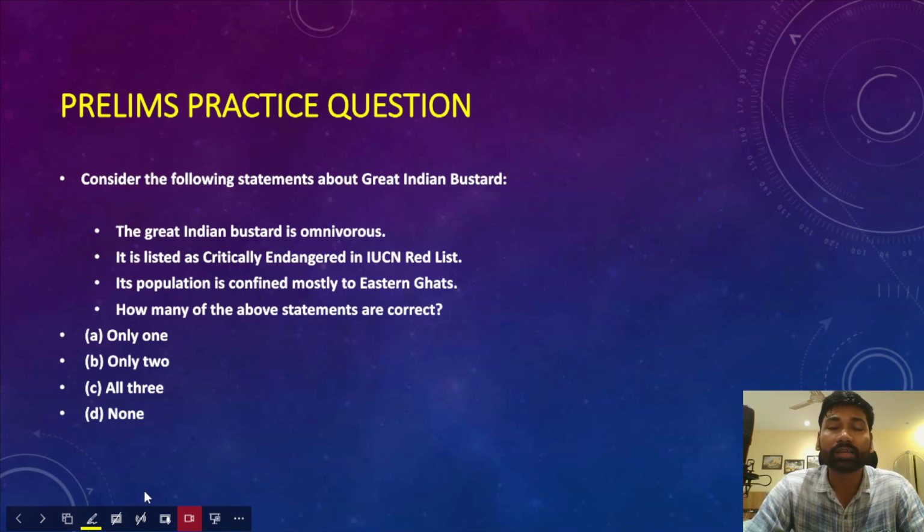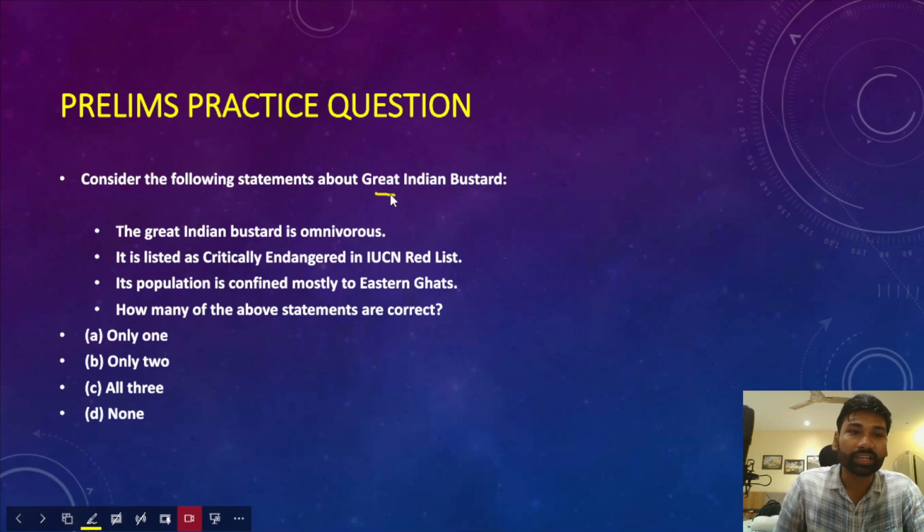Please also understand, the great Indian bustard population has been facing the threat of extinction because of electrocution, or the electric lines passing through the habitat of the great Indian bustard. Because of that, recently the Supreme Court also directed the Union government to think over the idea of underground electric lines, so that the habitat of the great Indian bustard can be protected and their populations can be managed and maintained. So the question is, consider the following statements about the great Indian bustard.